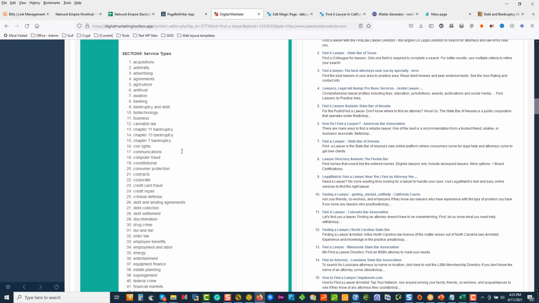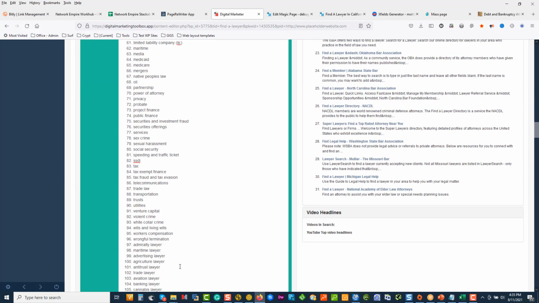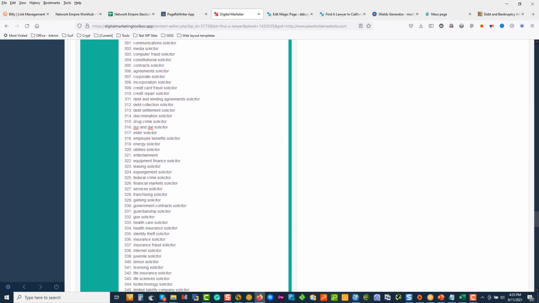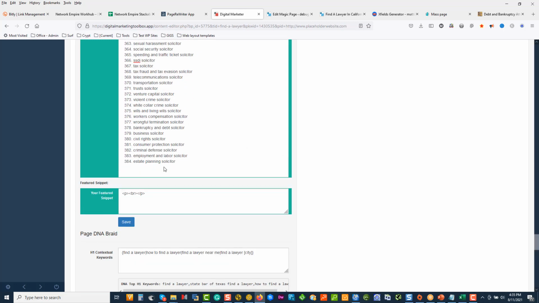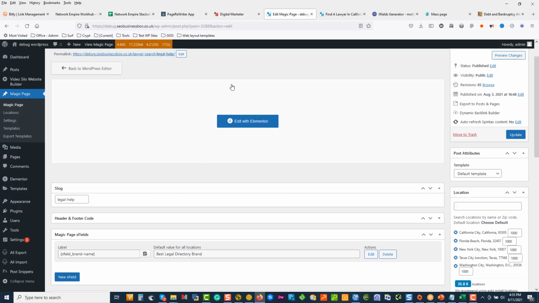So whenever I go work on a project, now I can start seeing all the different types. And when we've finished here, we've got potentially a list of 300 or 400 ways of approaching all these markets, from the person who's going to do the job versus the person who does the service type. So in this case, estate planning, employment, criminal defense, consumer protection, and so forth. Those things can now start getting integrated into my magic page.